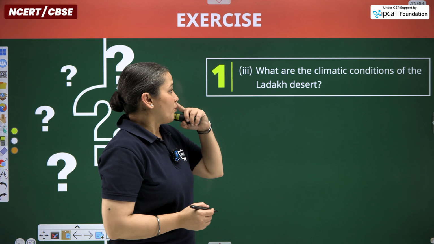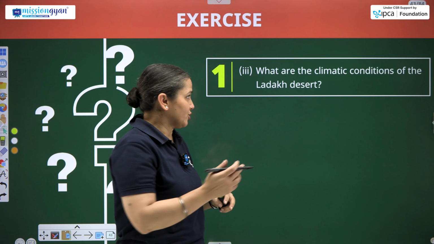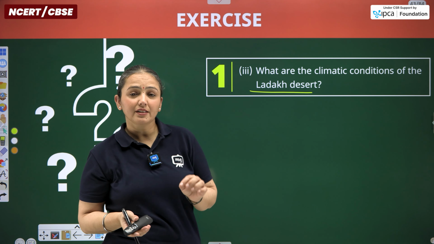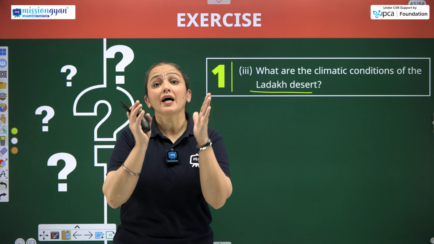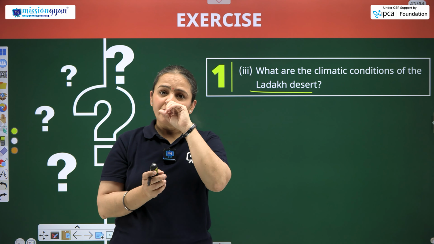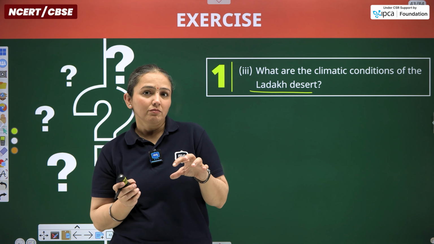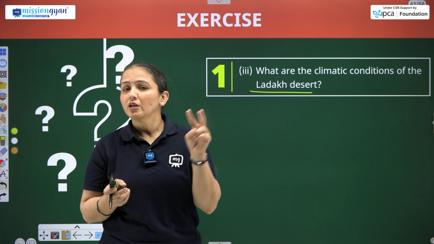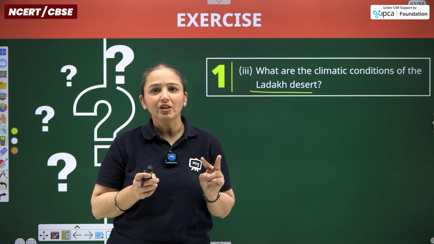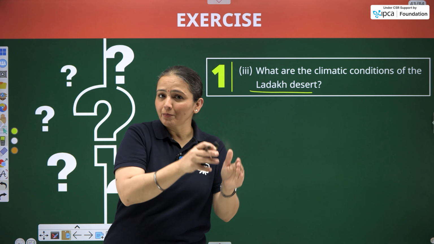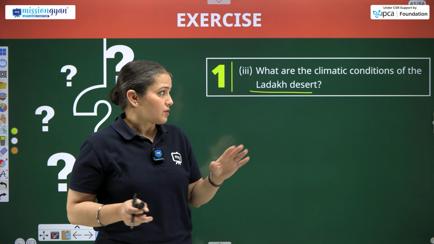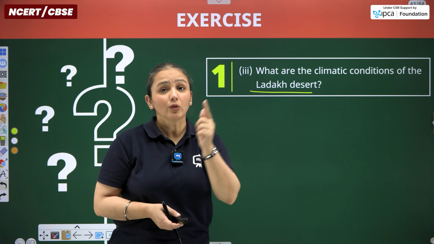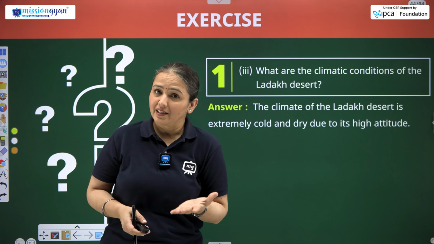Next, what are the climatic conditions of the Ladakh Desert? Whenever we talk about the climatic conditions of a place, we have to emphasize the heat or the temperature of that region along with rainfall. So दो basic characteristic features आ जाते हैं climatic conditions में, temperature and rainfall. So we have to talk about the Ladakh region. जो लद्दाख है एक cold desert है, तो वहाँ की climatic conditions क्या हैं?